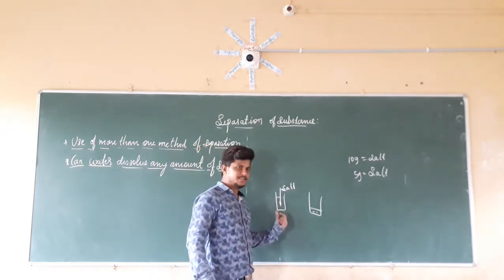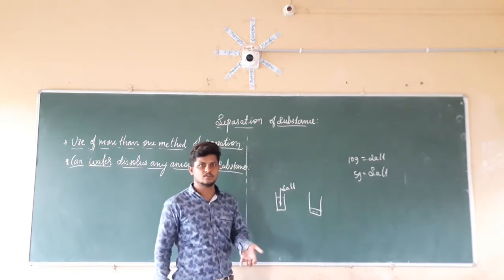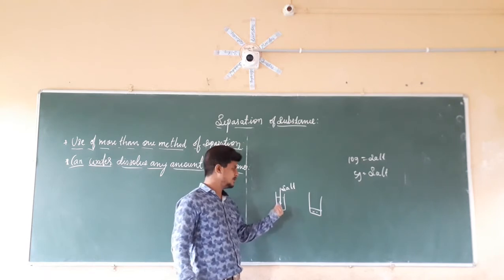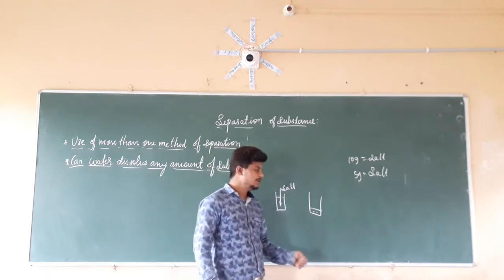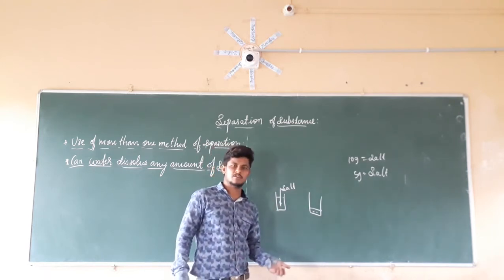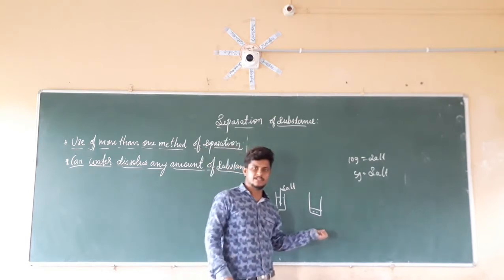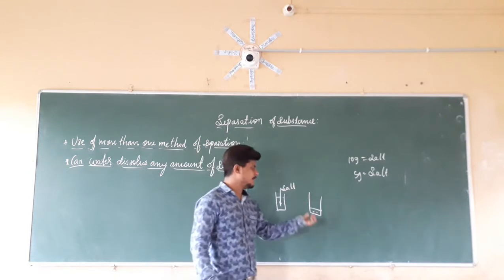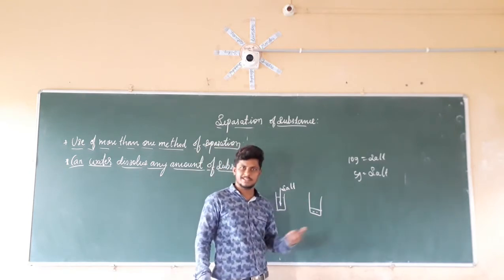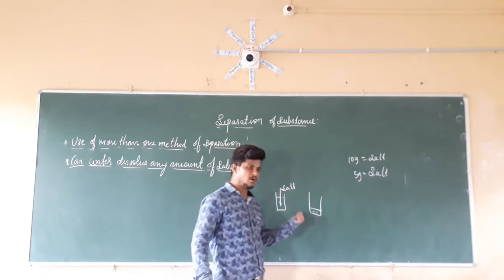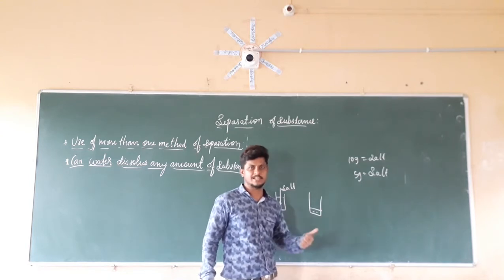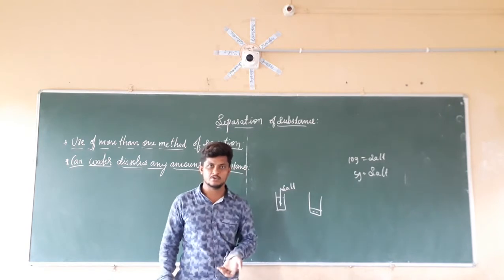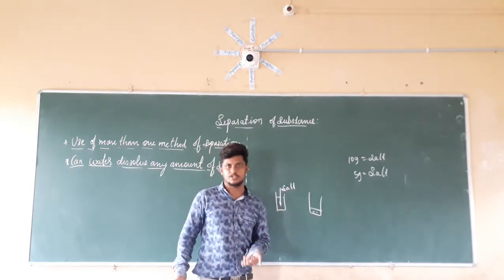Now, the salt which is present here is more soluble. This salt is going to completely dissolve in the water, but the salt which is present in the lemon juice is not going to completely dissolve. Why? Since the quantity of the water is less. Since the quantity of the water or lemon juice is less, it is not completely soluble.